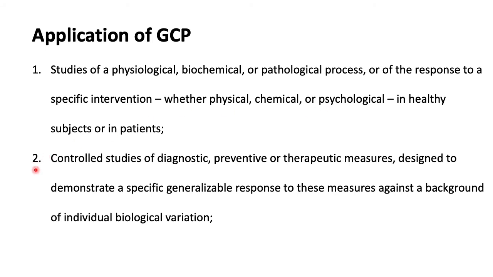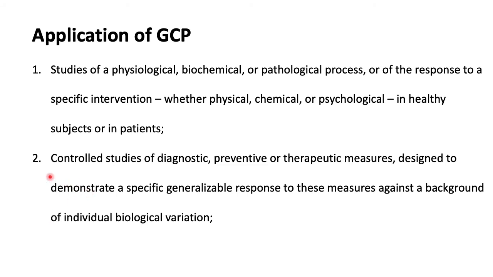Next, there are controlled studies of diagnostic, preventive, or therapeutic measures, which are designed to demonstrate a specific generalizable response to these measures against a background of individual biological variation.